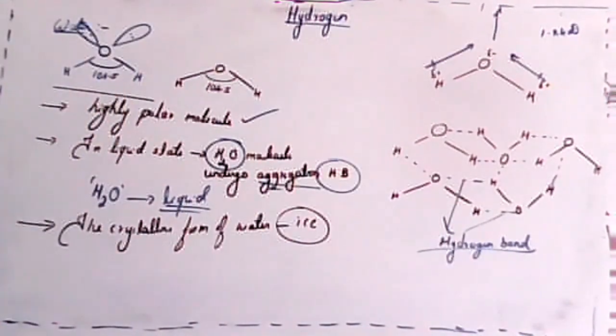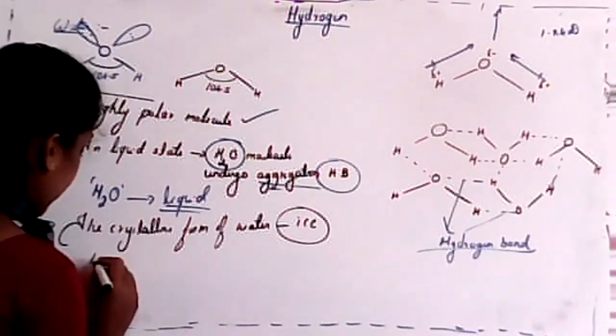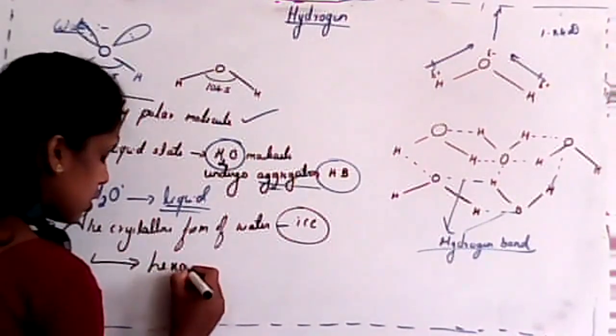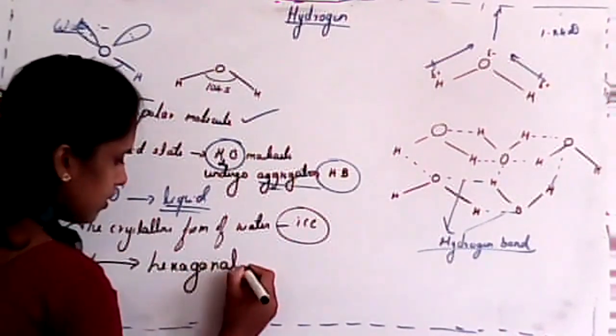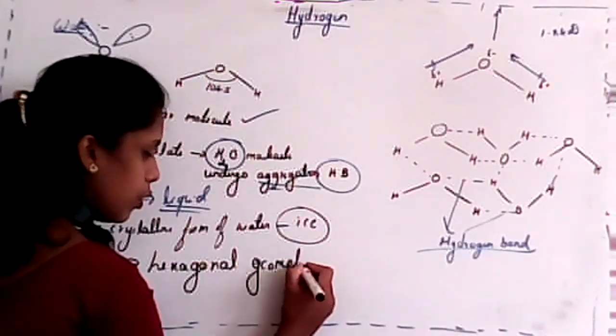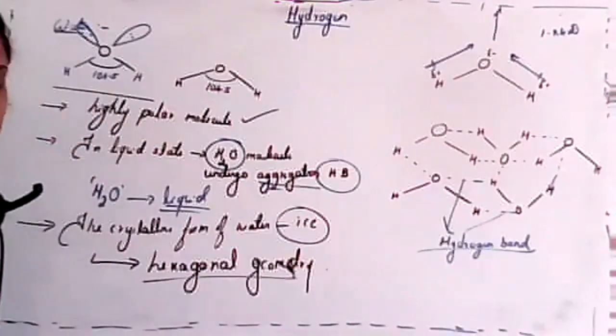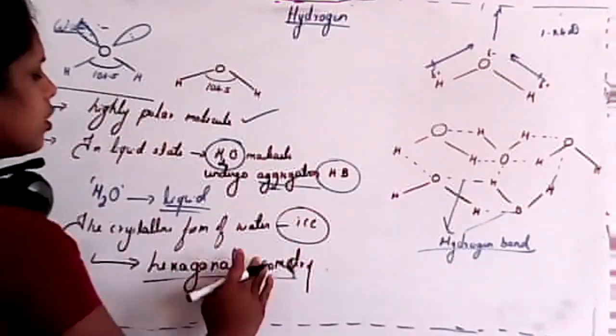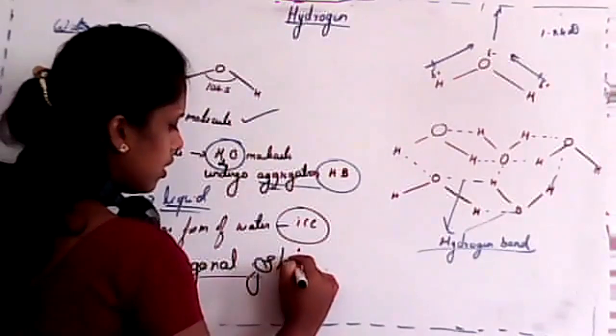We'll get ice. Clear? Ice has a hexagonal structure. It has a hexagonal geometry. In the last class, in an online class, we already discussed this. It has a hexagonal shape.